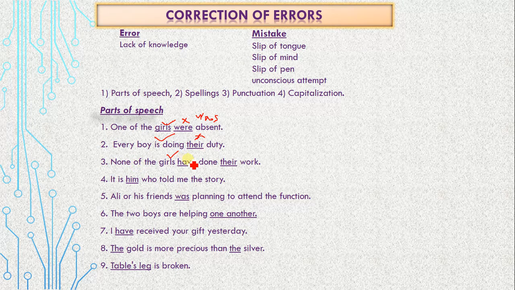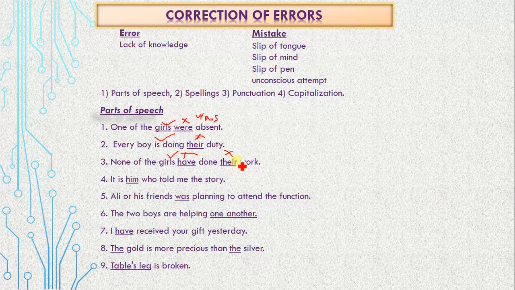And the next helping verb, or if there is any linking verb, that would be singular. So none of the girls has done, it is wrong. And again, if we are talking about a singular noun or pronoun, it is wrong.